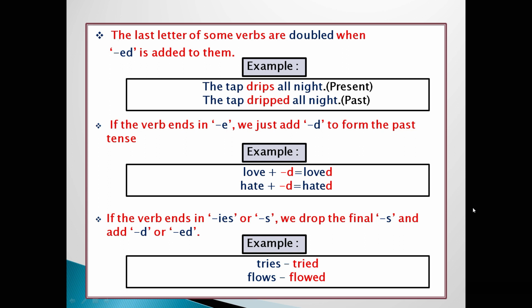Okay. Now, if the verb ends in ies or s, we drop the final s and add d or ed. For example, tries. In past tense, we say tried. We remove that s and add simple d to make it past tense. Second example, flows. We drop this s and make it flowed in past tense. That's all for today.